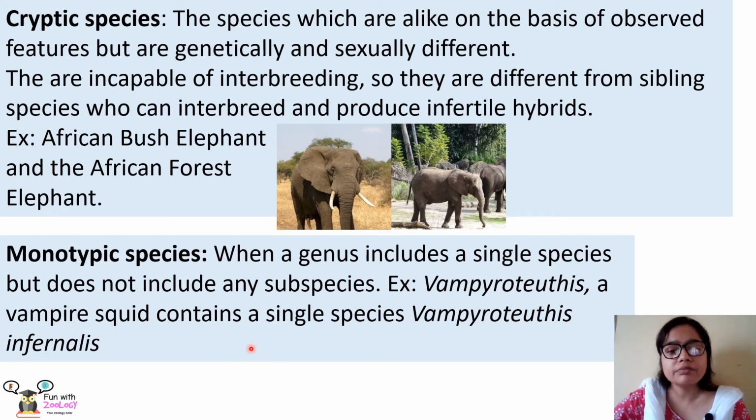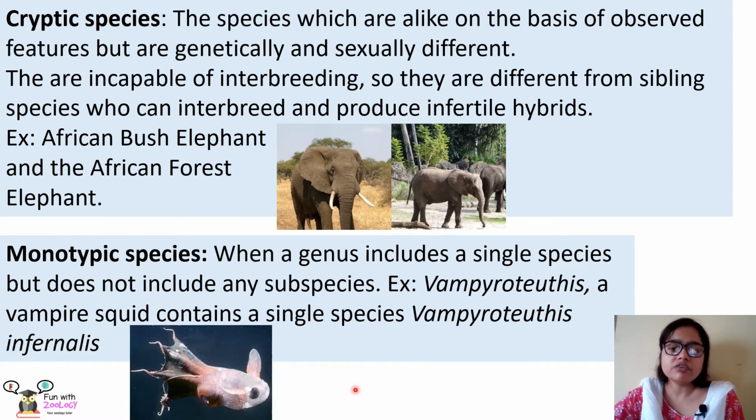Next, we will learn about monotypic species. Now, if a genus includes only a single species and does not have any subspecies, it is called a monotypic species. And a very good example is Vampyroteuthis. Vampyroteuthis is actually a vampire squid which contains only a single species, that is Vampyroteuthis infernalis, and this is the image of Vampyroteuthis infernalis.